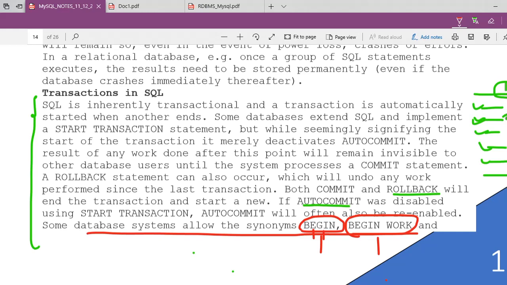Okay, then again user number B is coming, again he is starting his work by begin or begin work. Like that third one is coming, understand? So this is the way they are working. But in that case also, if really you are making mistakes, then you can set your save point, that my 3 transactions are okay, then after that again one more save point. For safety purpose I am putting a save point here, and again 5 transactions, again one more save point, so that anytime any mistake happens, then no need to roll back to the beginning, but I can roll back to the save point.